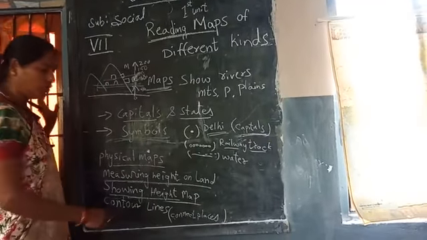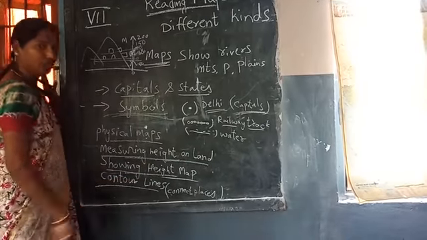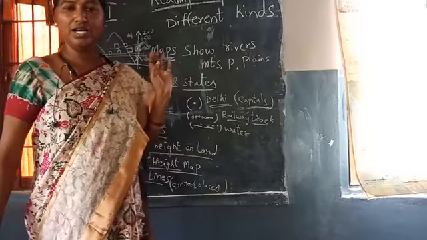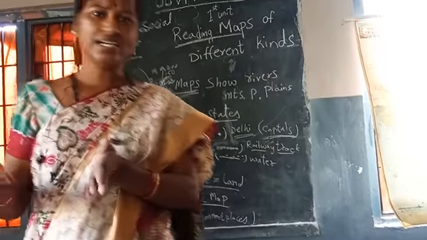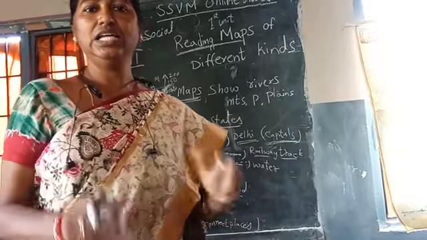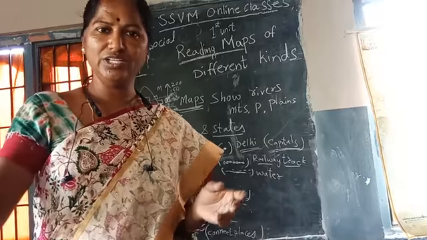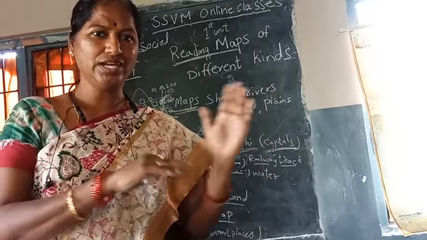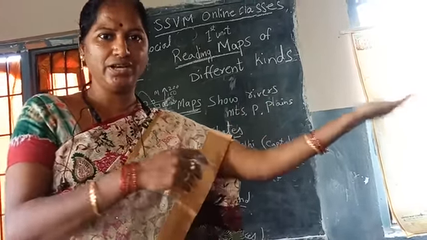That's all. What do you mean by contour lines? Contour lines are nothing but lines connecting from one place to another place. See, from village to town to capital city to another area.